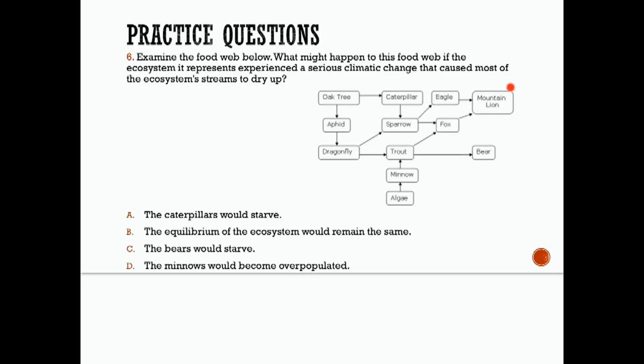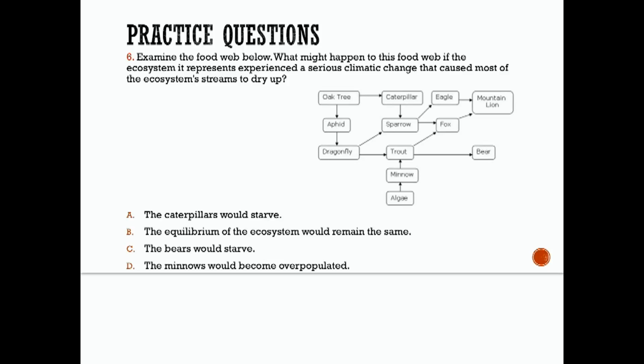Number 6, examine this food web below. What might happen to this food web if the ecosystem it represents experienced a serious climatic change that caused most of the ecosystem streams to dry up? Okay, A, the caterpillars would starve. Okay.